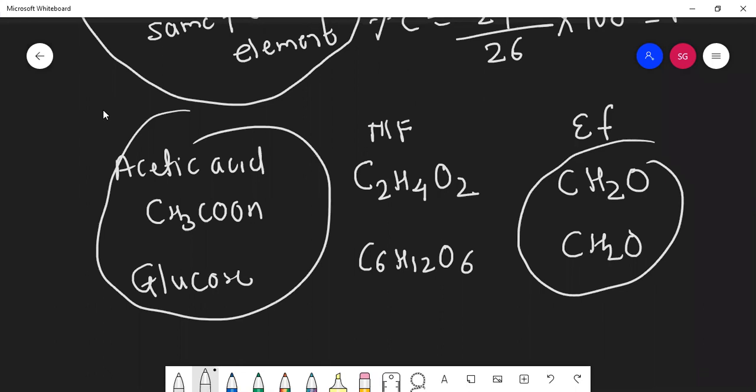So can I say in both of these, that is acetic acid and glucose, the percentage of carbon will be the same, percentage of hydrogen will be the same, percentage of oxygen will be the same. Why? Because they have the same empirical formula. Understood? You will never forget this trick. Whenever it's asked whose percentage of any atom is the same, you will find out which of them have the same empirical formula. You will not keep on finding the percentage. It will take a lot of time. Understood?